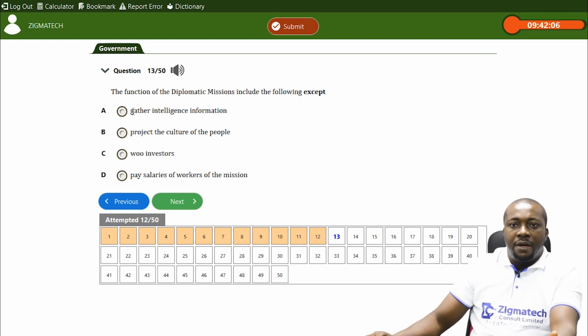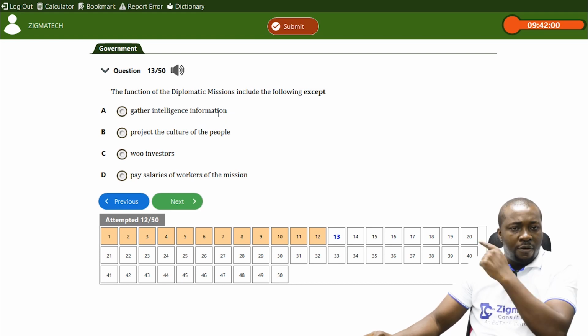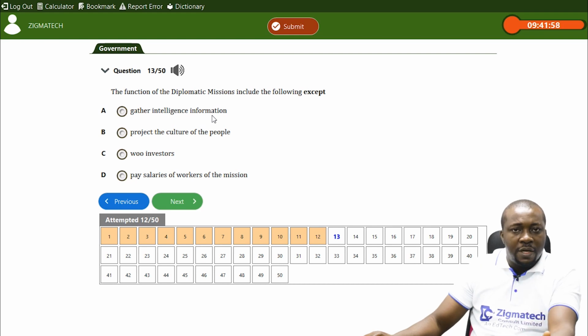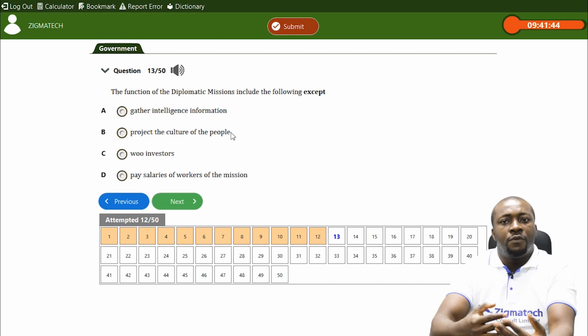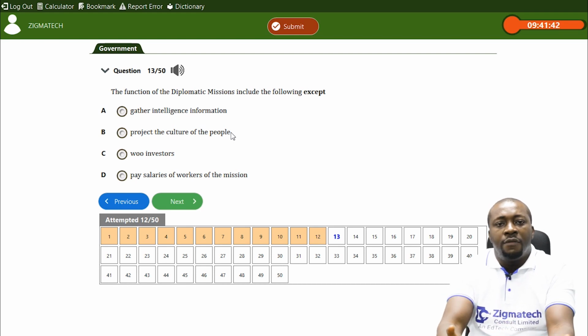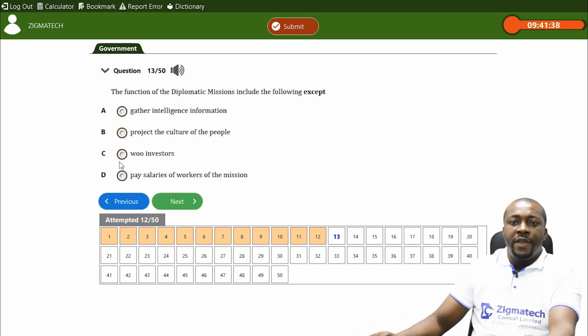One, do they gather intelligence information? Yes, they do. They gather security information for their country, in that country they are representing. So it's not the correct answer. Remember, we're saying except, which one is not their function. Project the culture of the people. Of course, where they are, they should project the culture of the country they are representing. Woo investors.